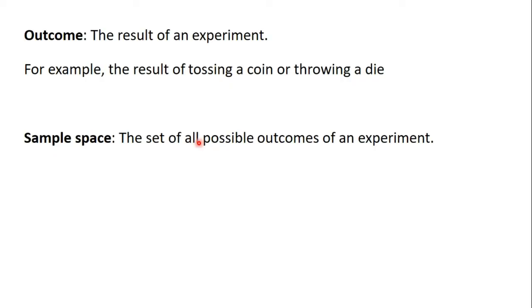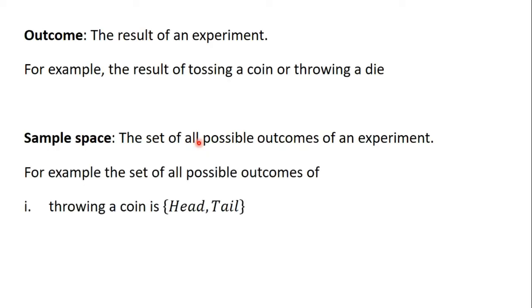So the collection of all the possible outcomes, in this case head and tail, gives you the sample space. This means that when you toss a coin once, the sample space is either a head or a tail. Remember, this is a set, so you have to put it in a curly bracket. The collection of all possible outcomes of an experiment is what we refer to as the sample space.